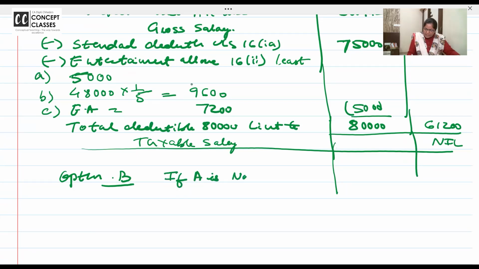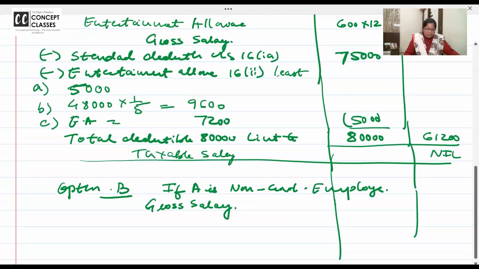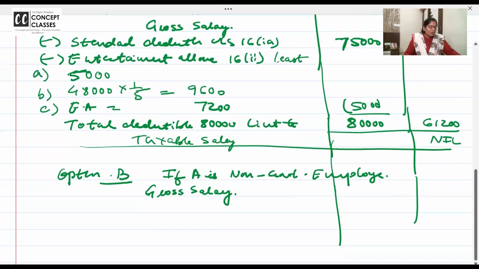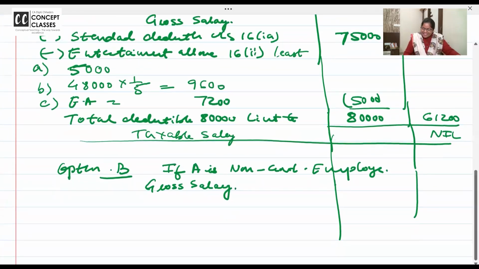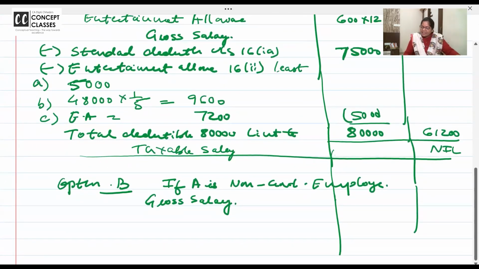If A is a non-government employee, he is not working in a government department. Achha, tell me, the gross salary will be the same. Can we copy from above? Excuse me, ma'am. Speak. Ma'am, the next sum is like this only. Who's a non-government employee? It's the same. So why are you running away? But before me, then today's class I'll take rest, you study at home. Okay, but at least write this, this is mandatory. Write it. Can I take the gross salary the same?